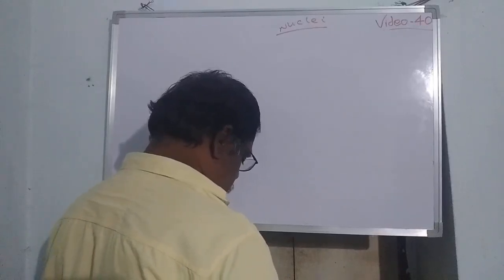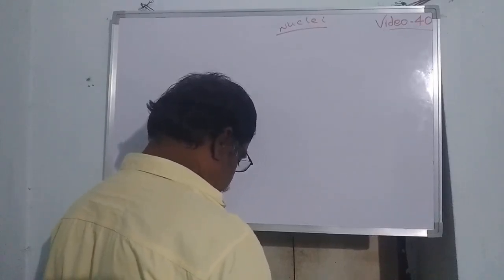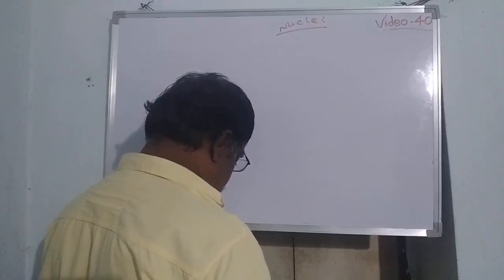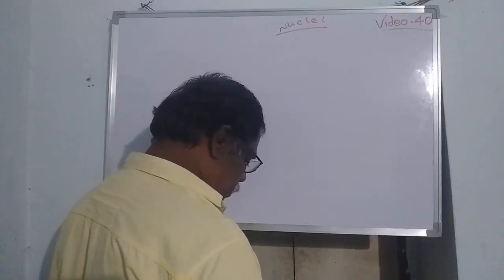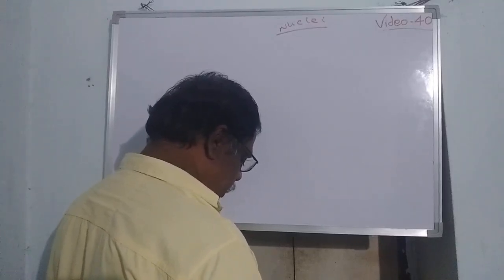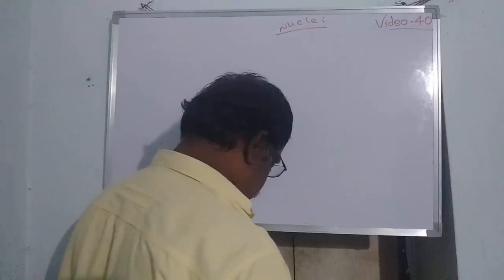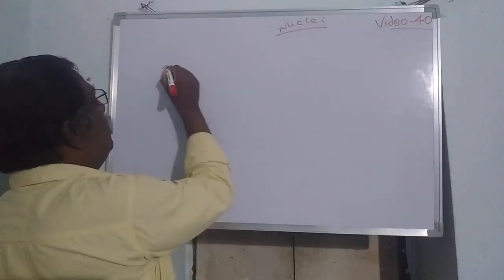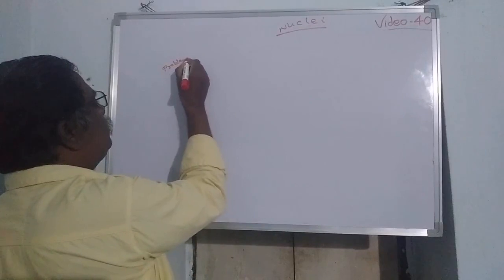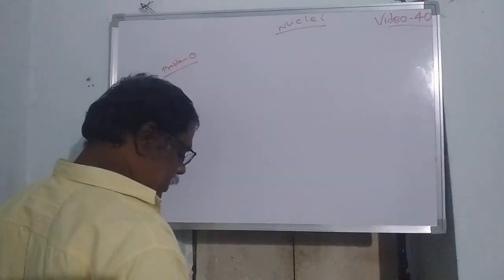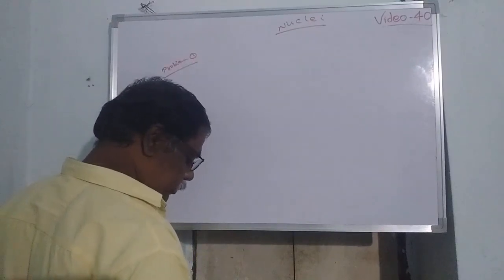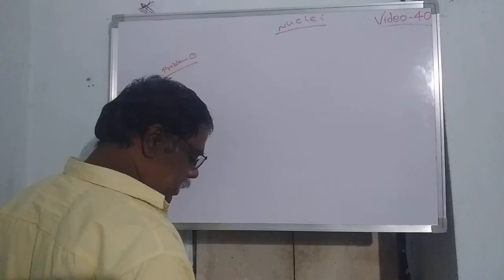Next, note down one of the problems on the comparison of volumes and atomic mass. So what is the problem? Problem number 1, show that the density of nucleus, is already over.